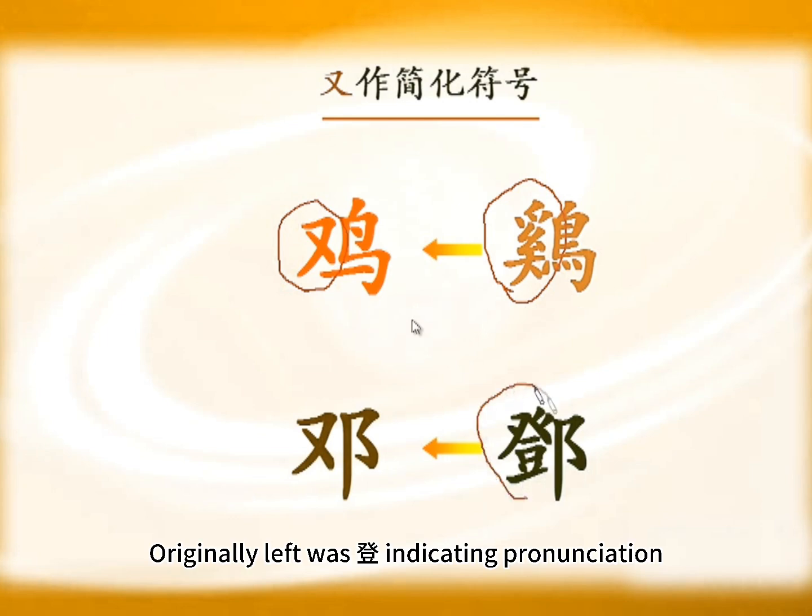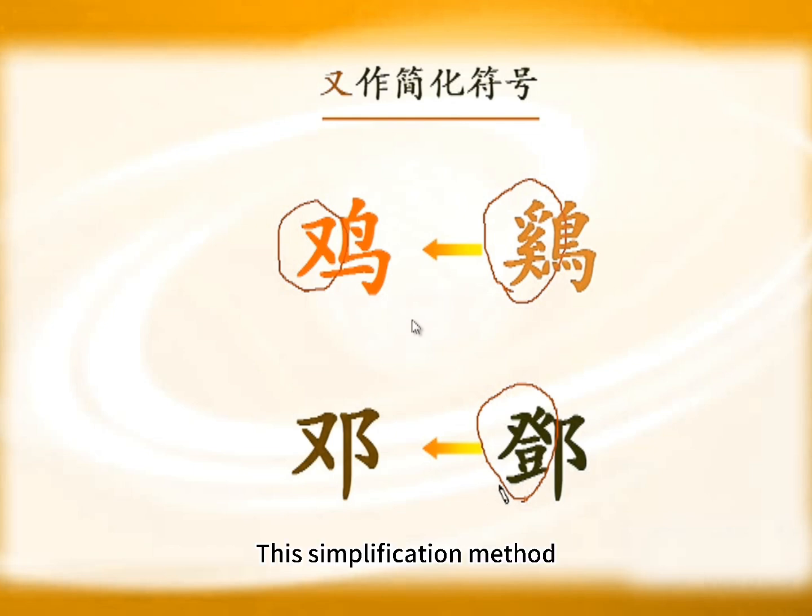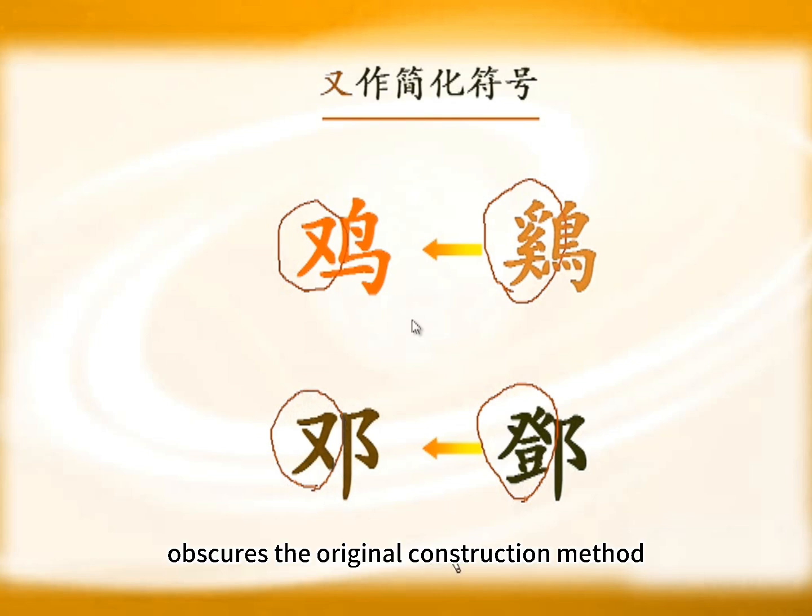Originally left was Deng indicating pronunciation. Later for simplification, also written as simplest 右. This simplification method, though making writing simpler, obscures the original construction method. So when you see 右 in characters, you must analyze whether it was originally a hand or just a simplified symbol.